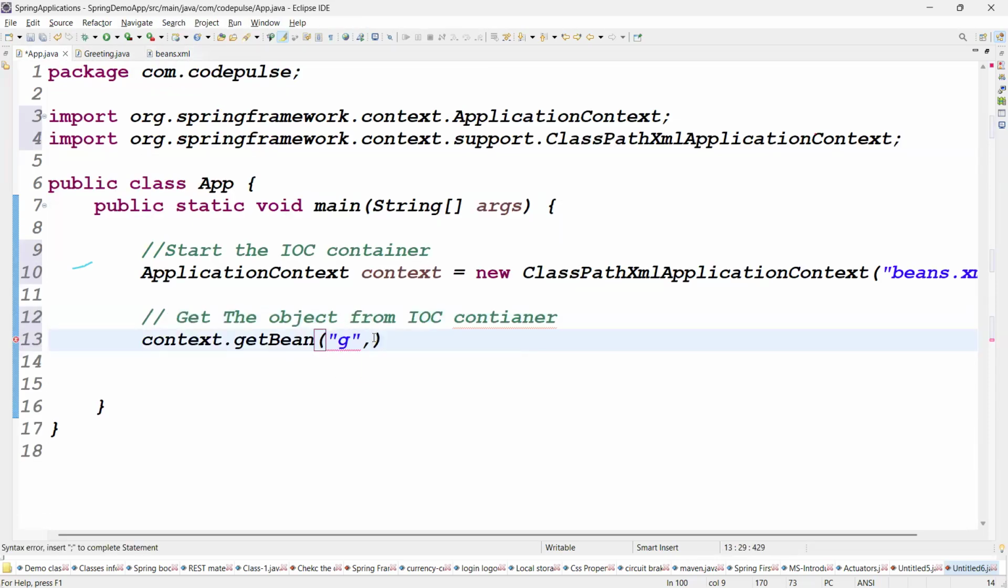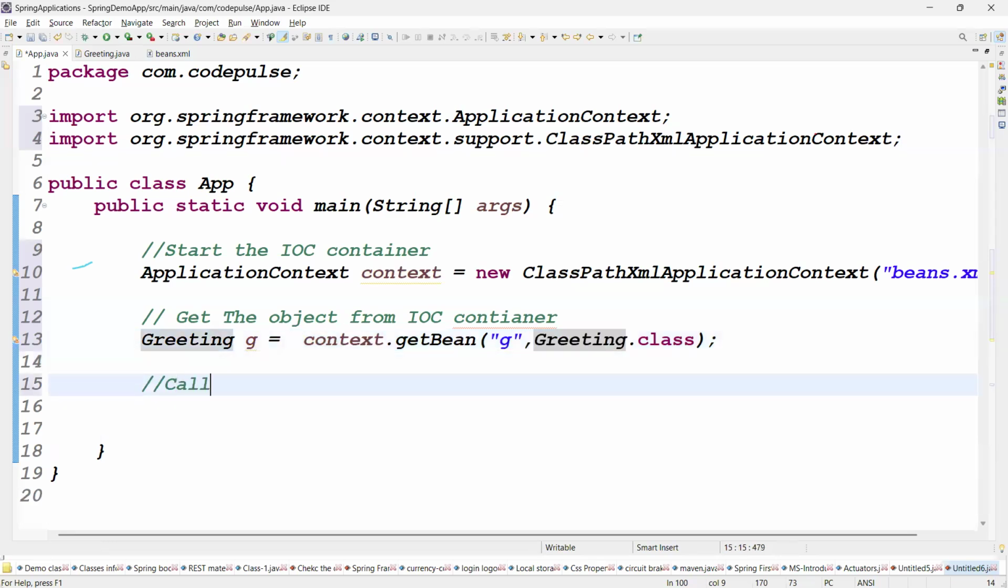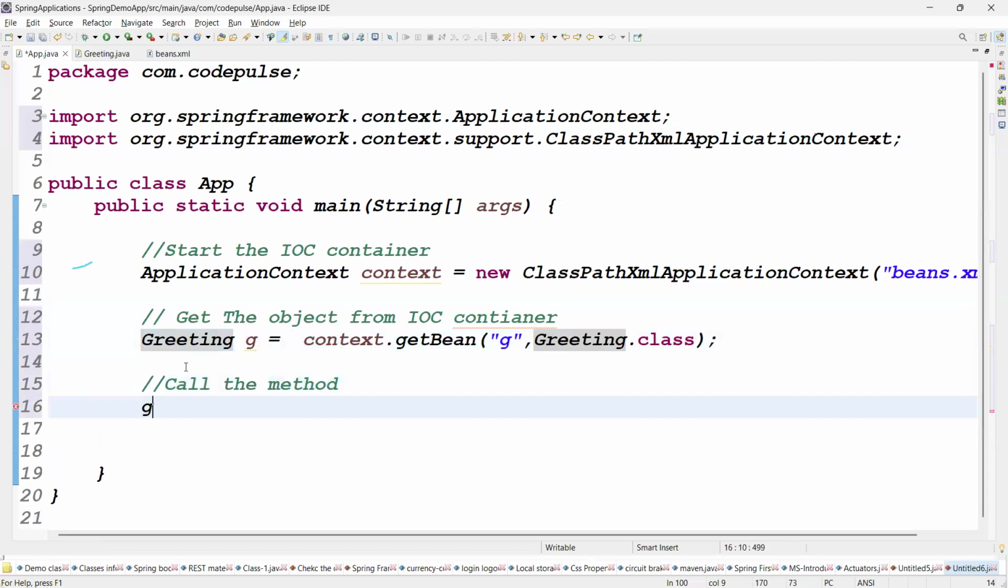And the second one is what? The g is what type of class we are getting here? Greeting.class, right? Then we need to hold the reference variable, Greeting g. That's it. We are asking the IOC container, hey IOC container, give me my g object, which is of type Greeting class. Last one is to call the method. What method do we have to call? g dot what method? g contains the greet method, right? That is the data, guys.